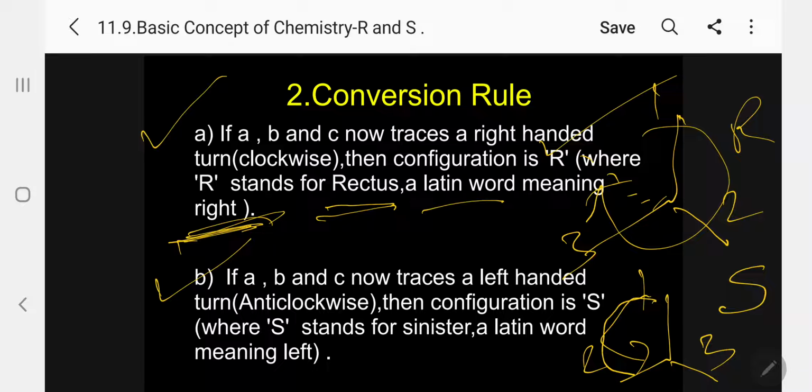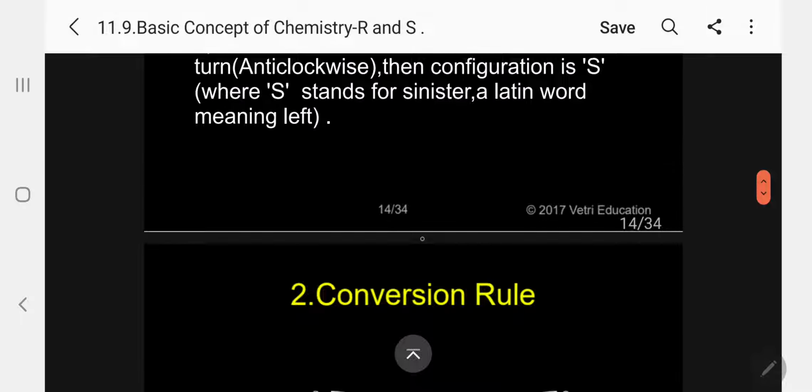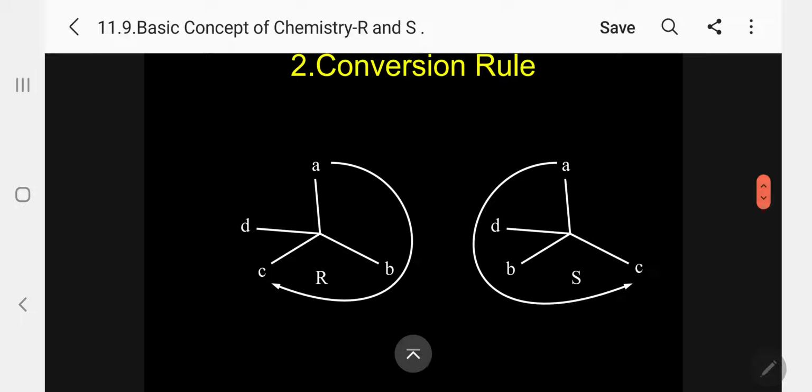It is very simple when one molecular model is provided with you. But unfortunately, when you are going for examinations, you are not allowed to carry the model. Then what do we have to do now? We have to get the help of Fischer projection, Newman projection or Sawhorse projection. We have to predict R or S configuration. So let me explain now. This is the conversion. Kindly follow. Just now I informed you. With D away, A, B, C clockwise is R. This is anti-clockwise, S.